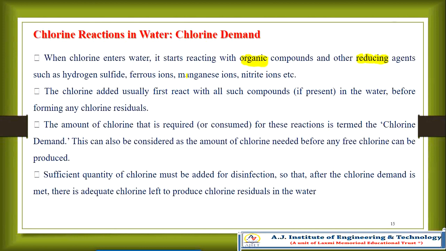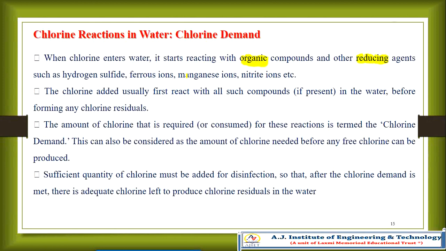After that, whatever chlorine remains will be used for the microorganisms. So the dosage is very important when we add chlorine.